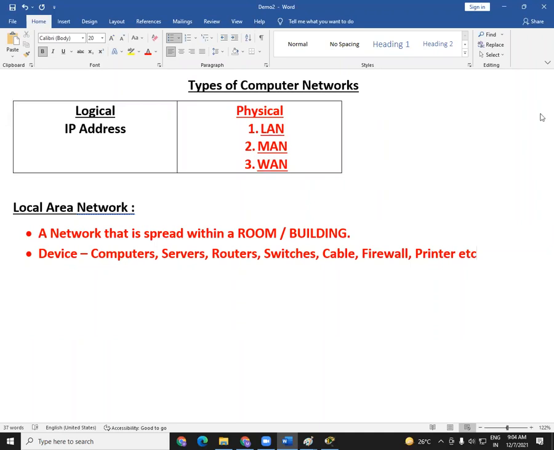So go to any company on the face of the earth, go to any local area network. The size of the local area network can be like 100 devices, there can be 1,000 devices, or there can be even 10,000 devices. So when I say device, I'm talking about all these machines here. So there can be 10,000 devices. But if these 10,000 devices are present within a room or a building, then that comes under local area network.